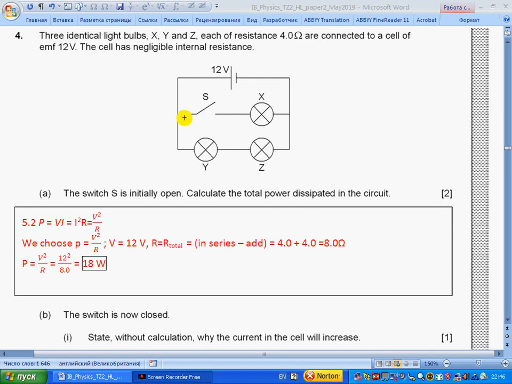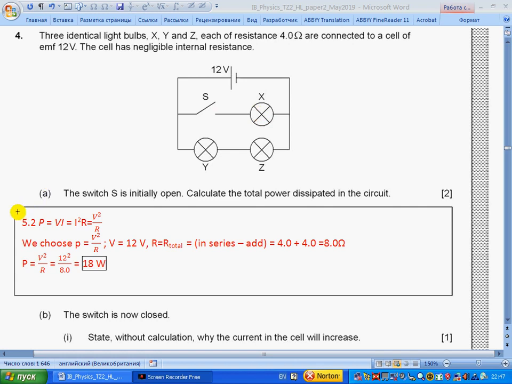Because the switch is open, we don't look at this part because no current flows, nothing happens here. And we have two bulbs connected in series to a battery. So they have a total potential difference of 12 volt, equal to the EMF.